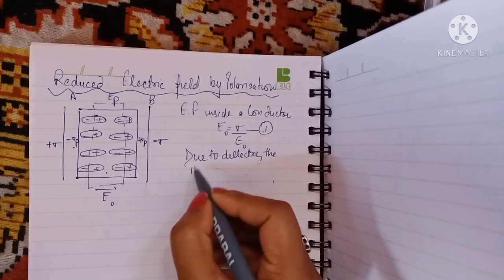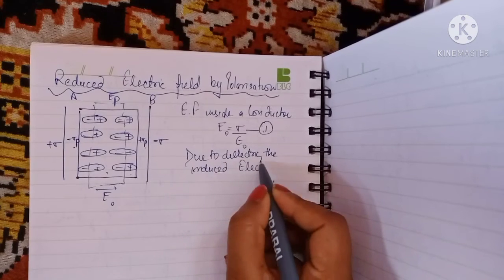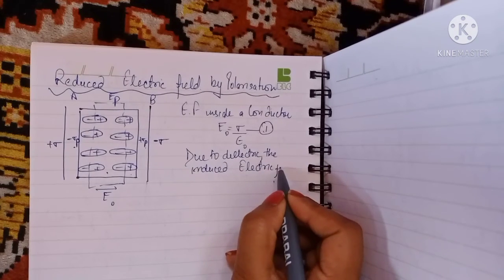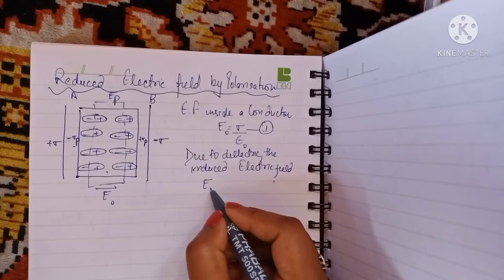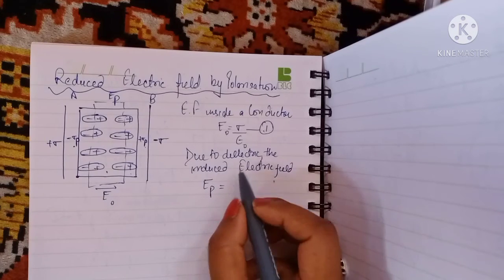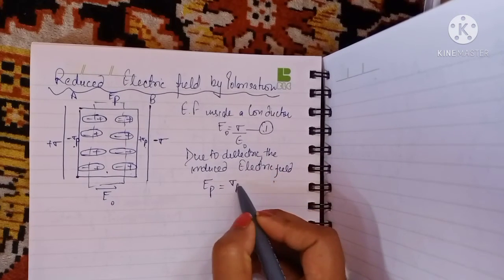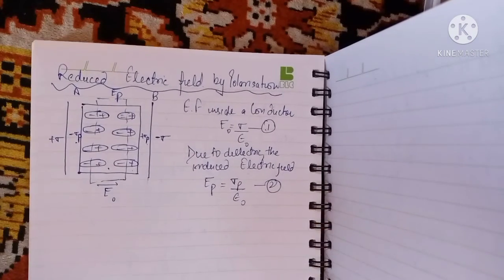the induced electric field will be there. Okay, wherever there is the word induced, you have to put the p term there. So the induced electric field will be EP, and EP will be similar to that, sigma p over epsilon naught. Give it equation number 2.